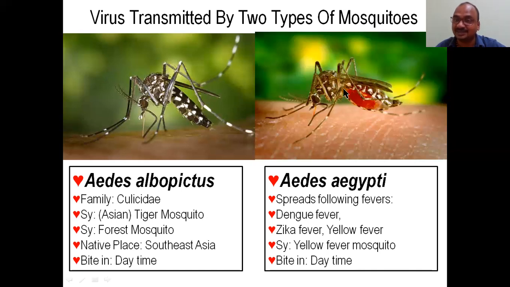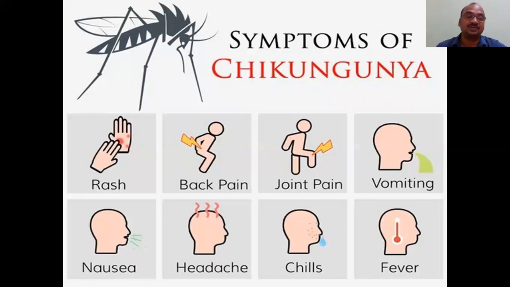That's why, because this spreads not only this fever. What are they? Chikungunya, dengue fever, Zika fever, yellow fever. Four types of virus totally. Chikungunya, dengue, Zika, yellow. That's why the Egypt pyramid is ready for us. So the yellow fever mosquito also bites in the daytime. Both will bite in the daytime. These are the symptoms of chikungunya. The rashes. In the first slide itself, I showed the rashes. You will feel that you have an allergy, you will feel in such a fashion.